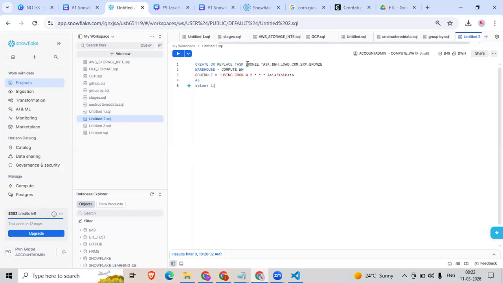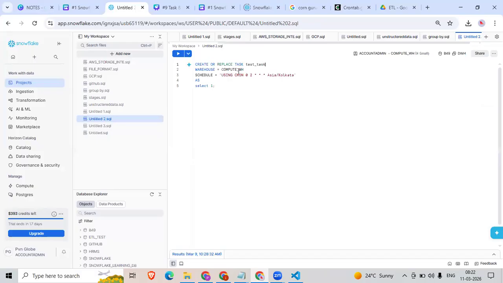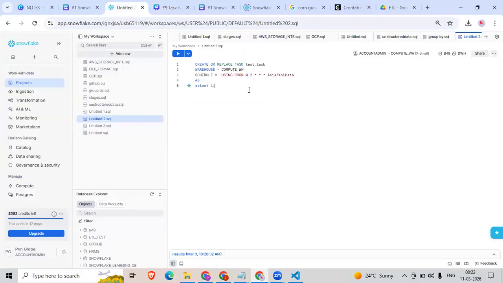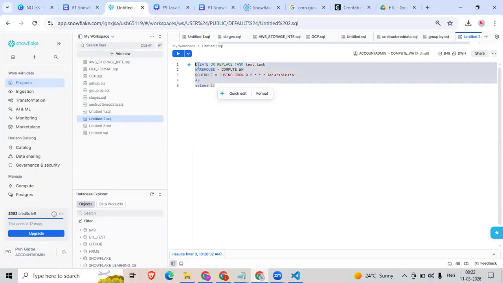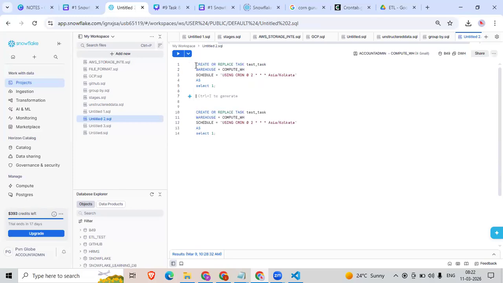So, create or replace task. I'm creating a test task as of now. By default, I'm using this compute warehouse; if we want, we can change it. Either you can use a cron expression or you can use what we call the schedule. I'll go with the schedule. I want to execute this job every 1 minute. Let me execute this.